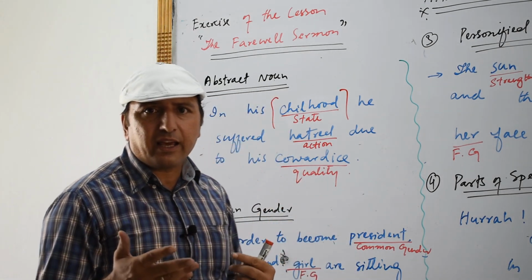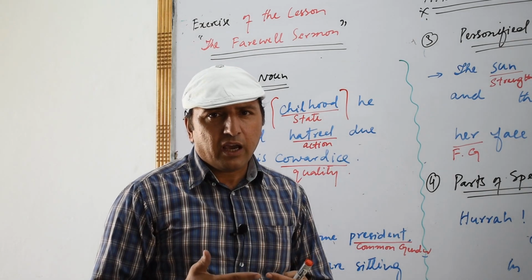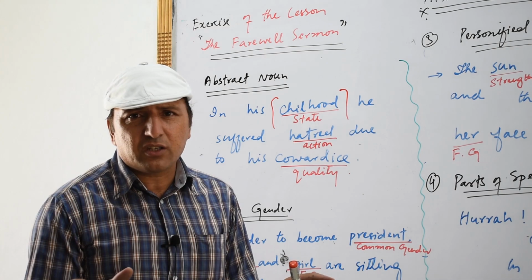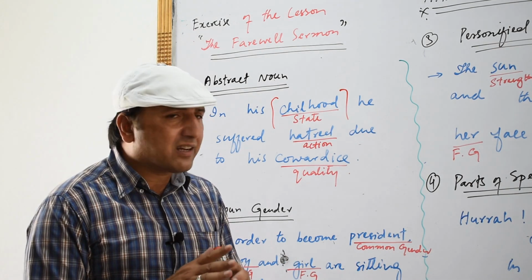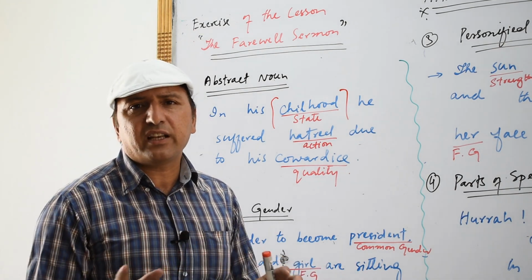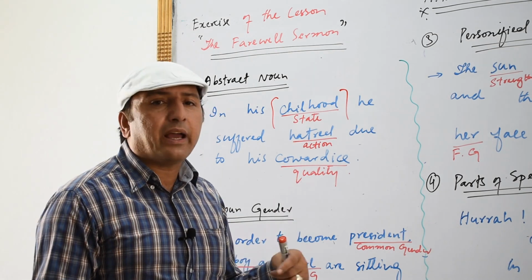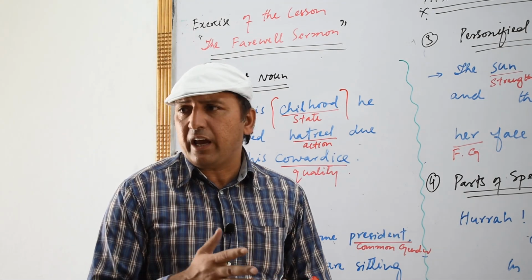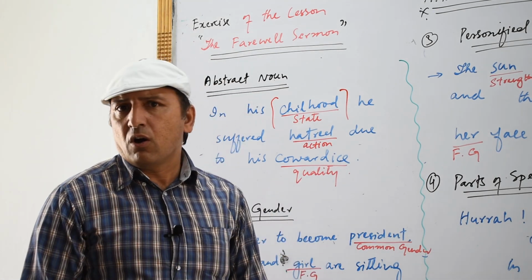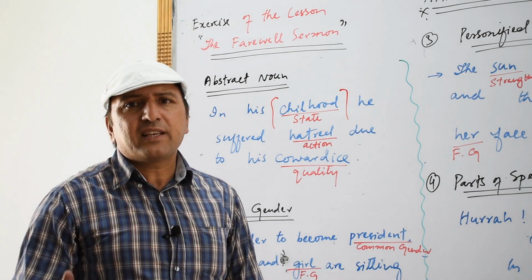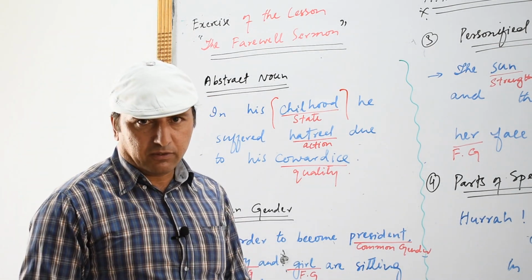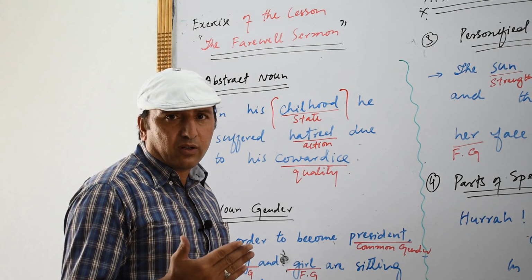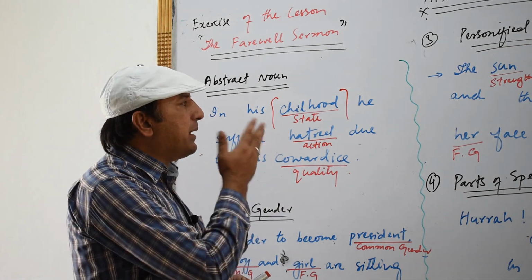First of all, we name it, so that is why it is a noun, and it doesn't have any physical existence walking in the garden or in the street. So it means that it's not a concrete one, it has no physical existence. So we call it abstract because it has no physical existence. We cannot find it anywhere in the garden or in the street or along the roadside. So we call it abstract, first of all. And we call it noun because it is used as a noun, as a name. So this is basically abstract noun.